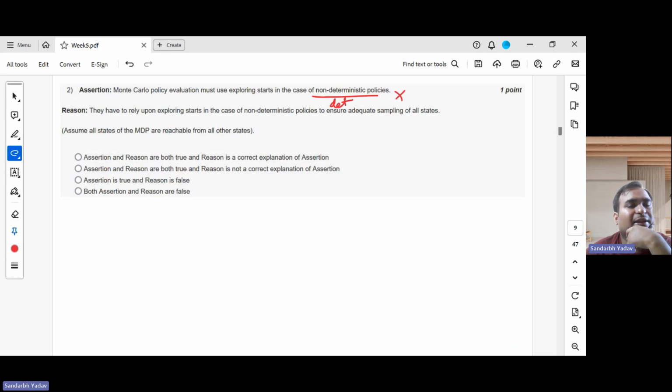And the reason they have given is that they have to rely upon exploring starts in the case of non-deterministic policies to ensure adequate sampling of all states. In case of non-deterministic policies, that adequate sampling of all states is happening anyway because of the stochasticity. So we don't need that. This would be a valid reason if it was deterministic policies. So both the assertion and the reason are false.